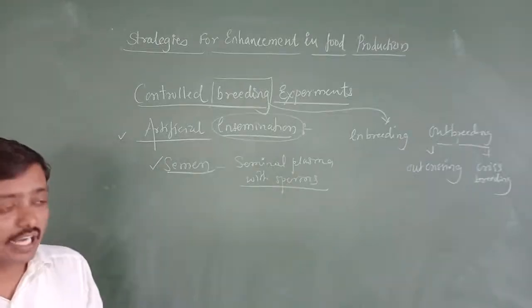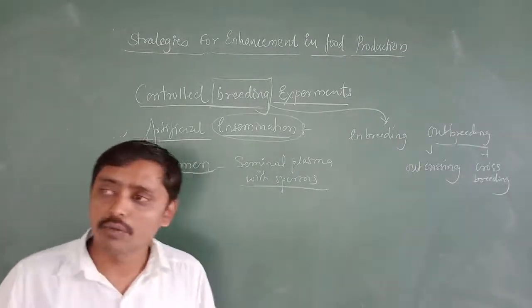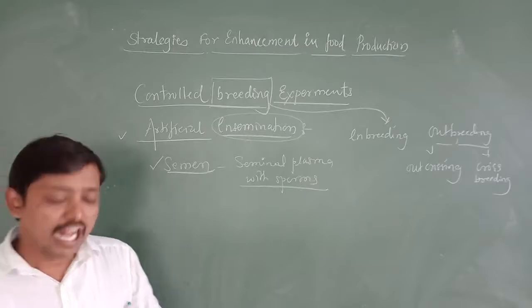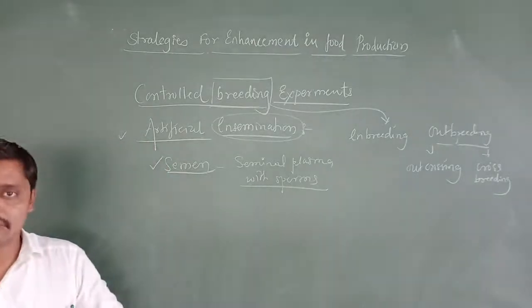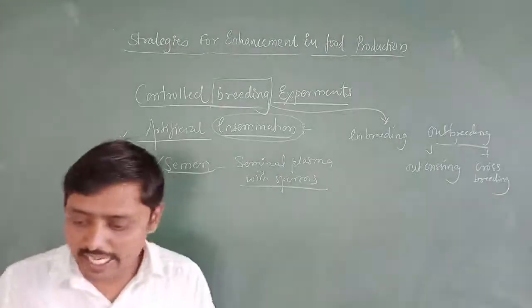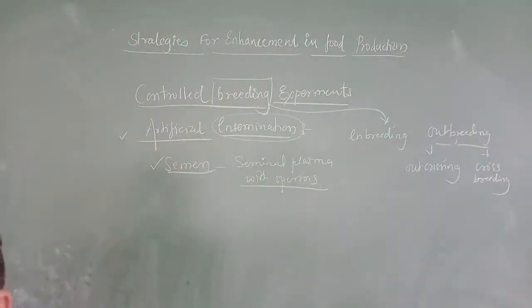Artificial in the sense that we are going to artificially introduce the semen into the female genital tract. It is injected into the reproductive tract of a female.